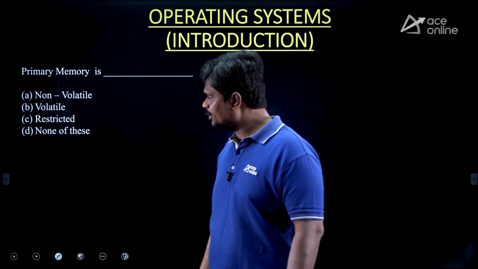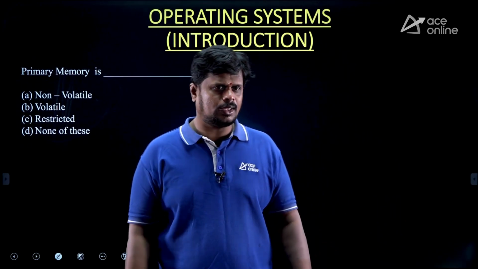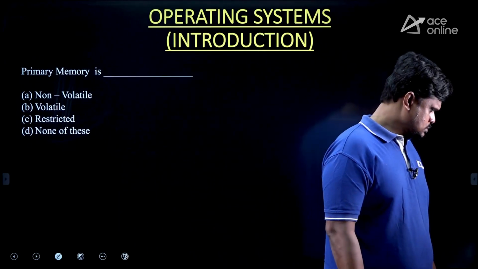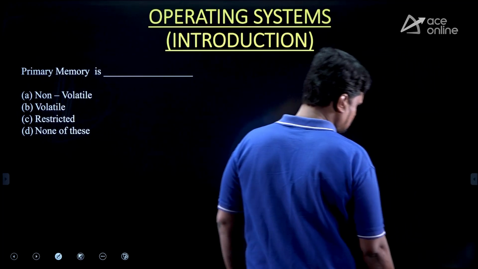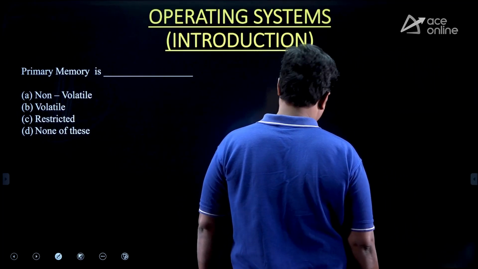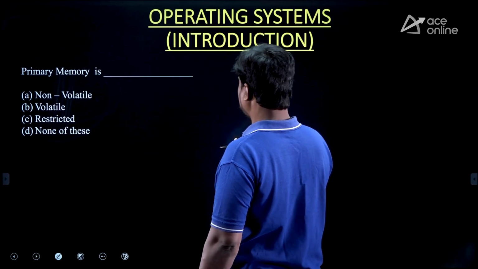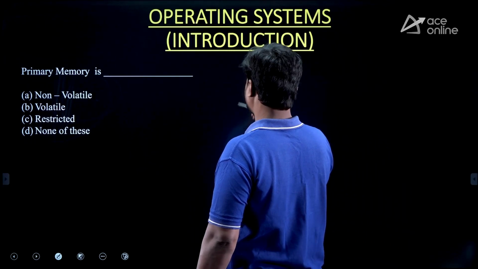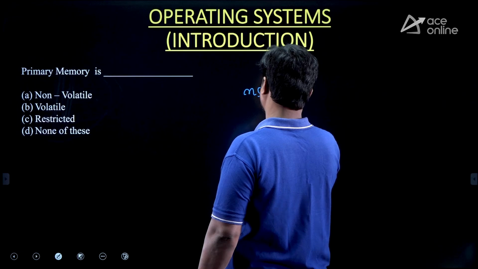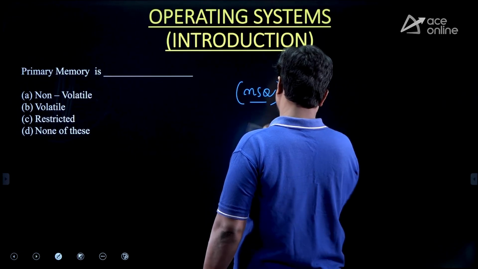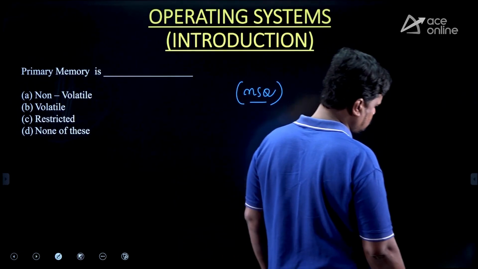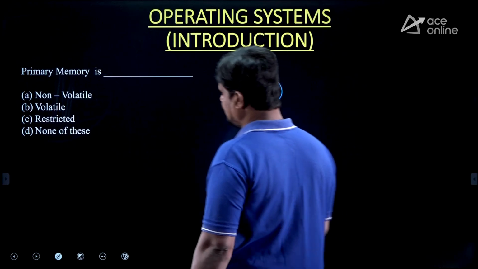Yeah, so please look into this question carefully. Primary memory is dash. So again I am telling you, please listen to me carefully. I am saying that primary memory question is also an MSQ, not an MCQ. Primary memory in the sense what?